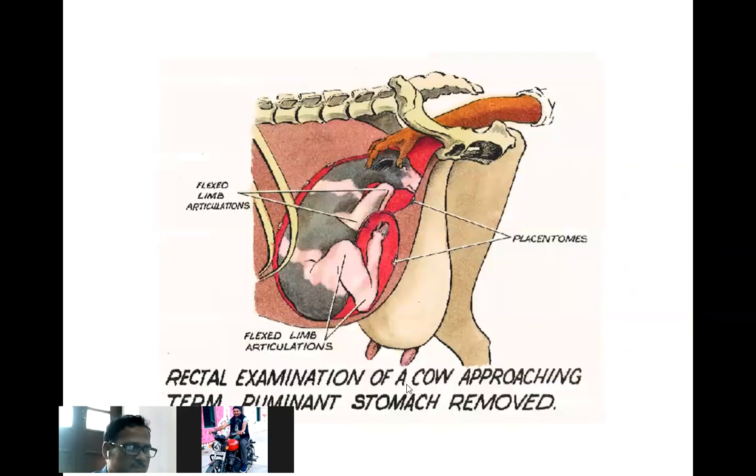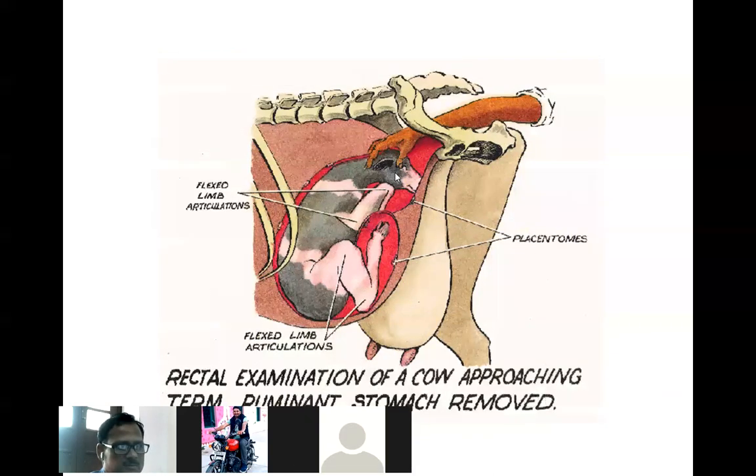And here you see, at the 8th month, your hand can reach the head of the fetus, because the fetus has grown and is well developed. So the fetal forelimbs and head you can touch. When you examine any pregnant cow at the 8th month, you will feel the head of the animal. This is the head of the animal. Flexed limb articulations are the situation found in the 8th month of pregnancy in buffalo or cattle. Placentomes you see here at the side. Fetal limb articulations are there.